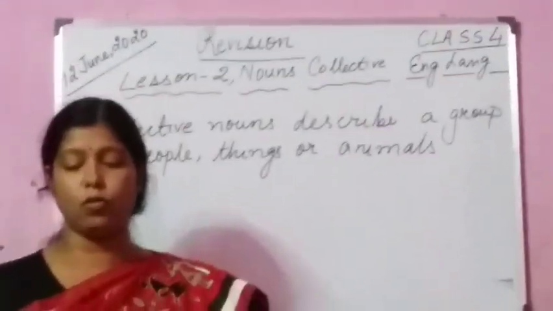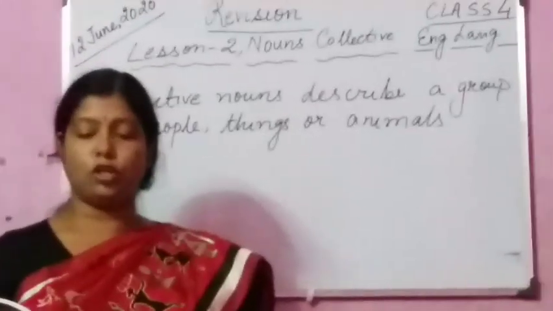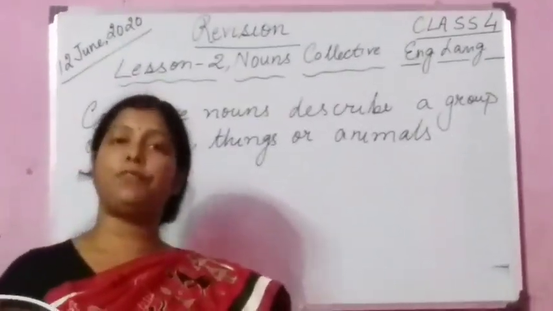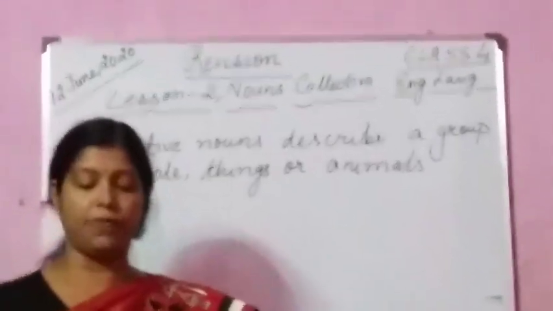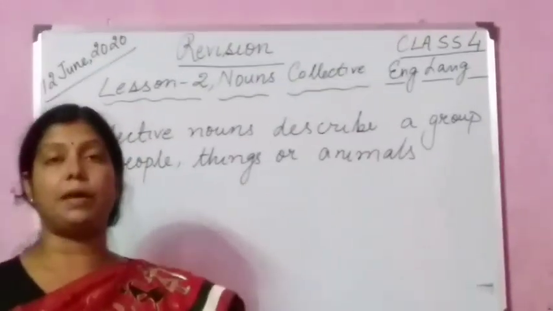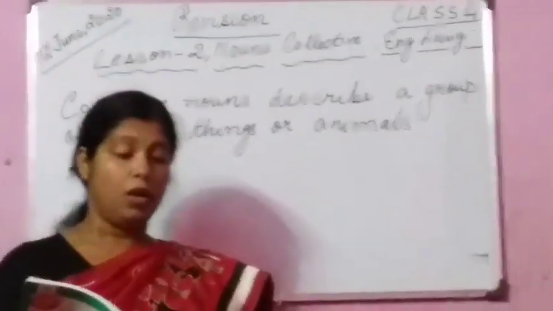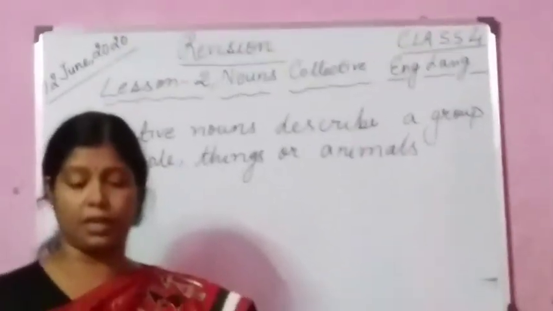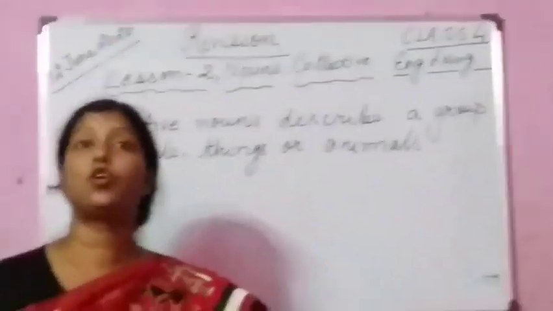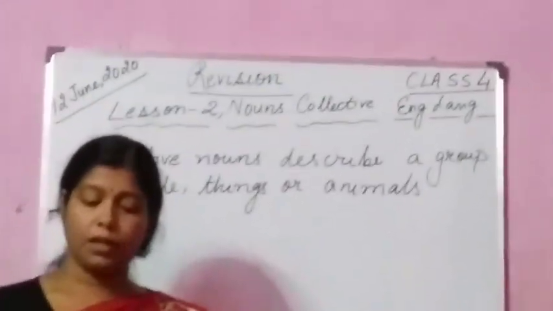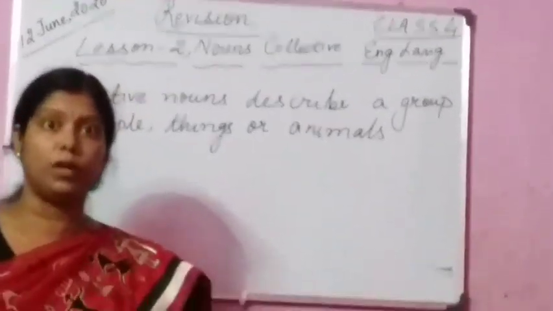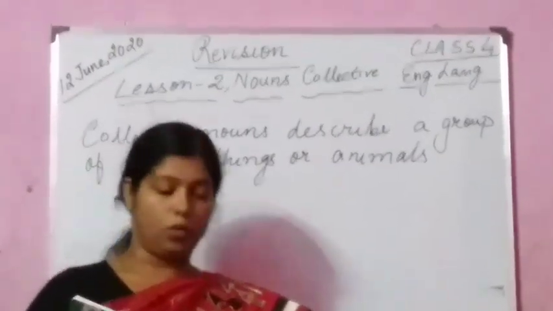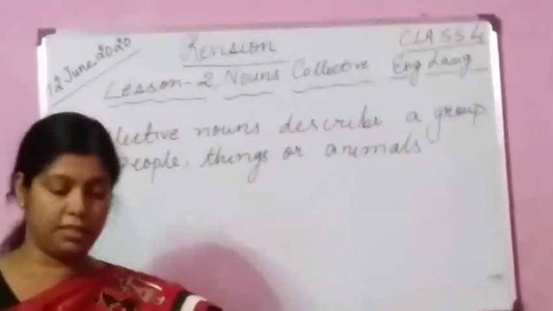Once again: a large number of audience, a troop of monkeys, a flock of colorful birds, a herd of elephants, a dazzle of zebras. You have to keep in mind here, all the nouns we are using will be plural, because everything we are using is in groups. Monkeys, birds, elephants, zebras, they are all in plural.